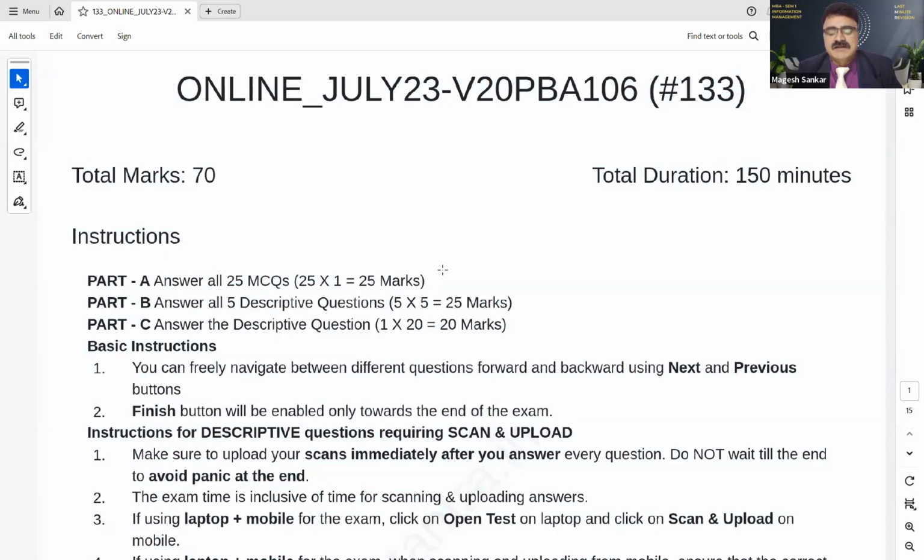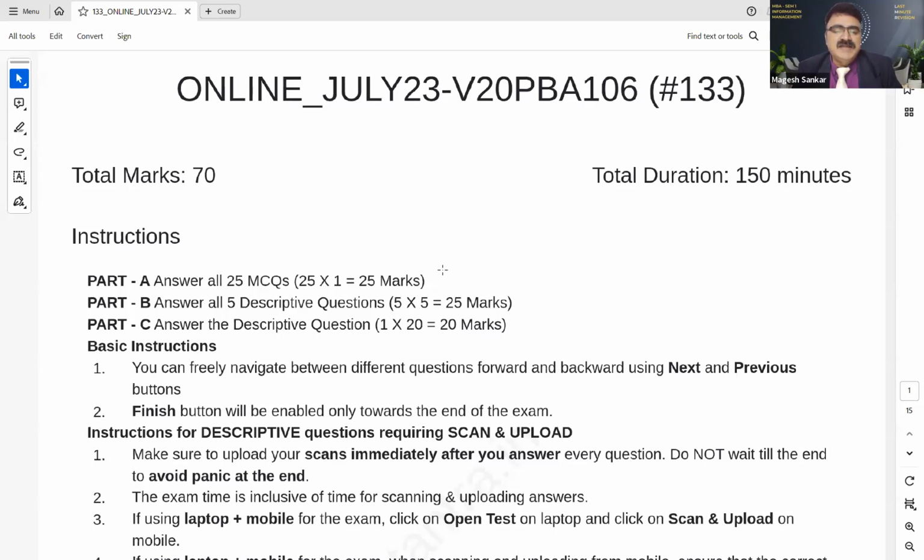I have given MCQs in almost all the notes. All the 10 PDFs which I have sent you earlier carry MCQs. But for the last minute revision, I have selected some of the MCQs, especially for you to revise at the final time. So 25 MCQs that carry 25 into 1 mark is equal to 25 marks. Now part B. In this part B, you need to answer all 5 descriptive questions that carry 5 marks each, that is equal to 25 marks.